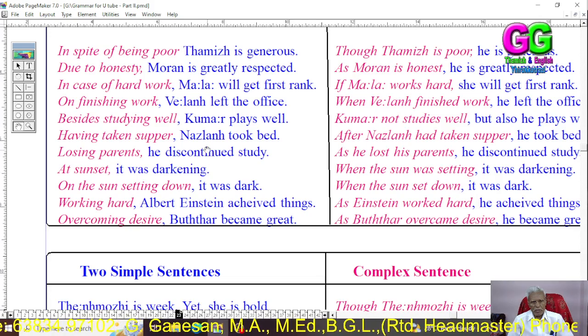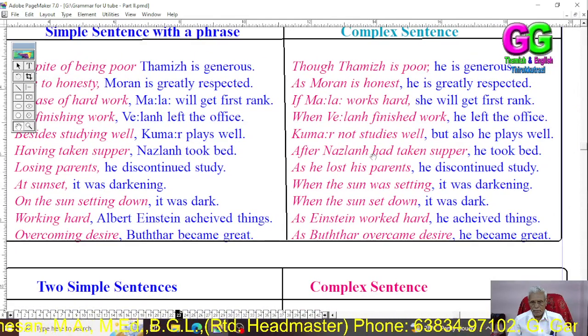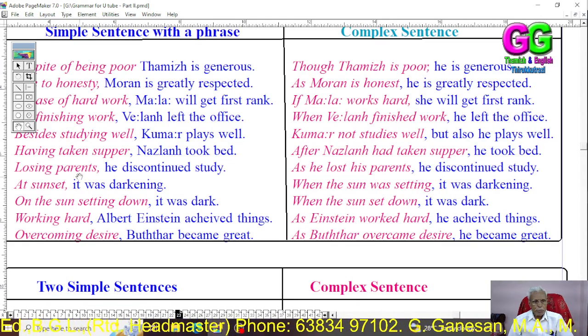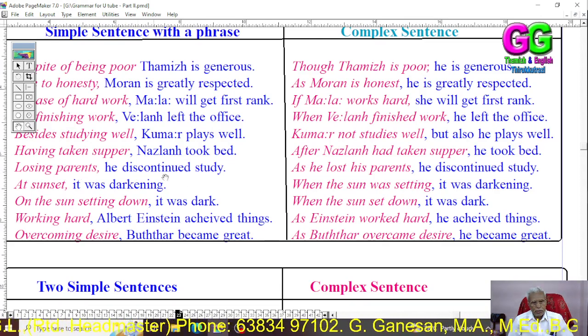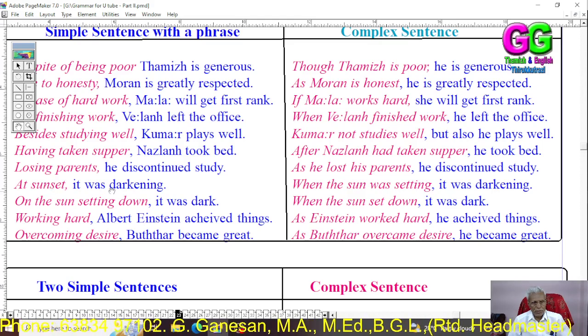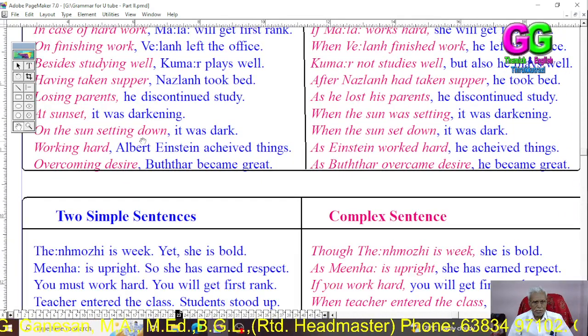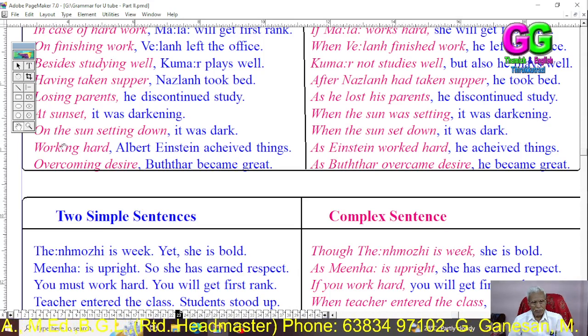Having taken supper, Nalan took bed. After Nalan had taken supper, he took bed. Losing parents, he discontinued to study. As he lost his parents, he discontinued to study. At sunset, it was darkening. When the sun was setting, it was darkening. The sun setting down, it was dark. When the sun set down, it was dark.